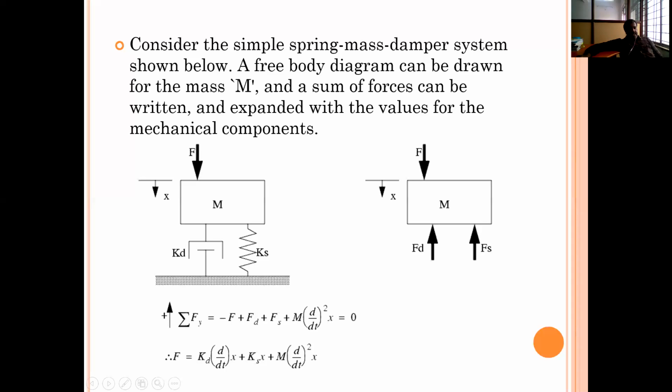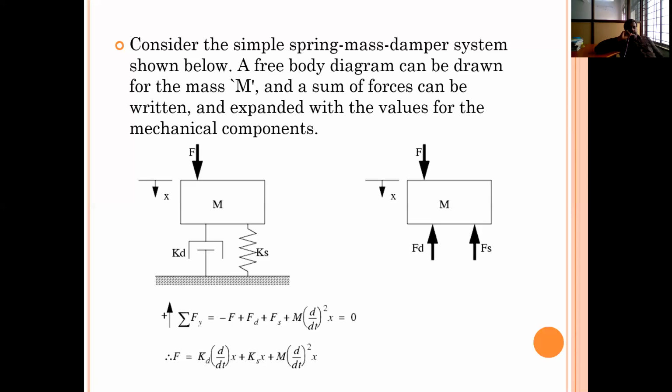Therefore, this equation can be written as F minus f into dx by dt minus kx is equal to m into d square x by dt square. And finally, this equation can be written as F is equal to m into d square x by dt square plus f into dx by dt plus kx.